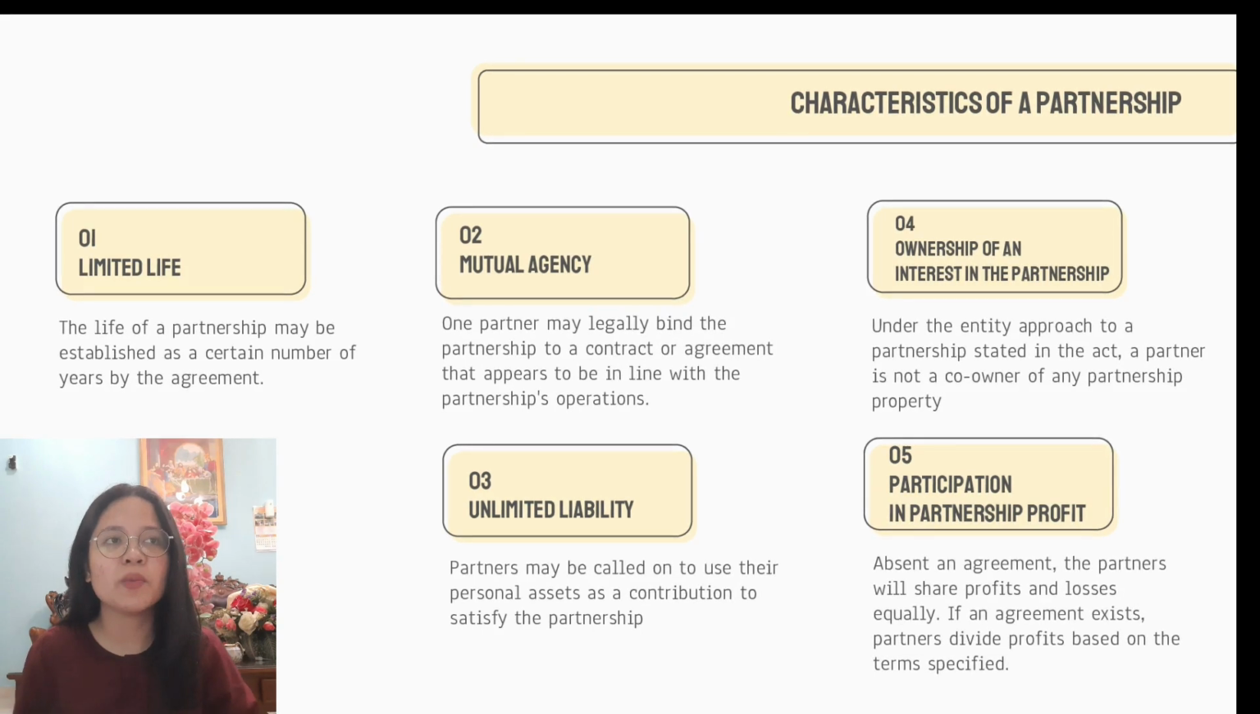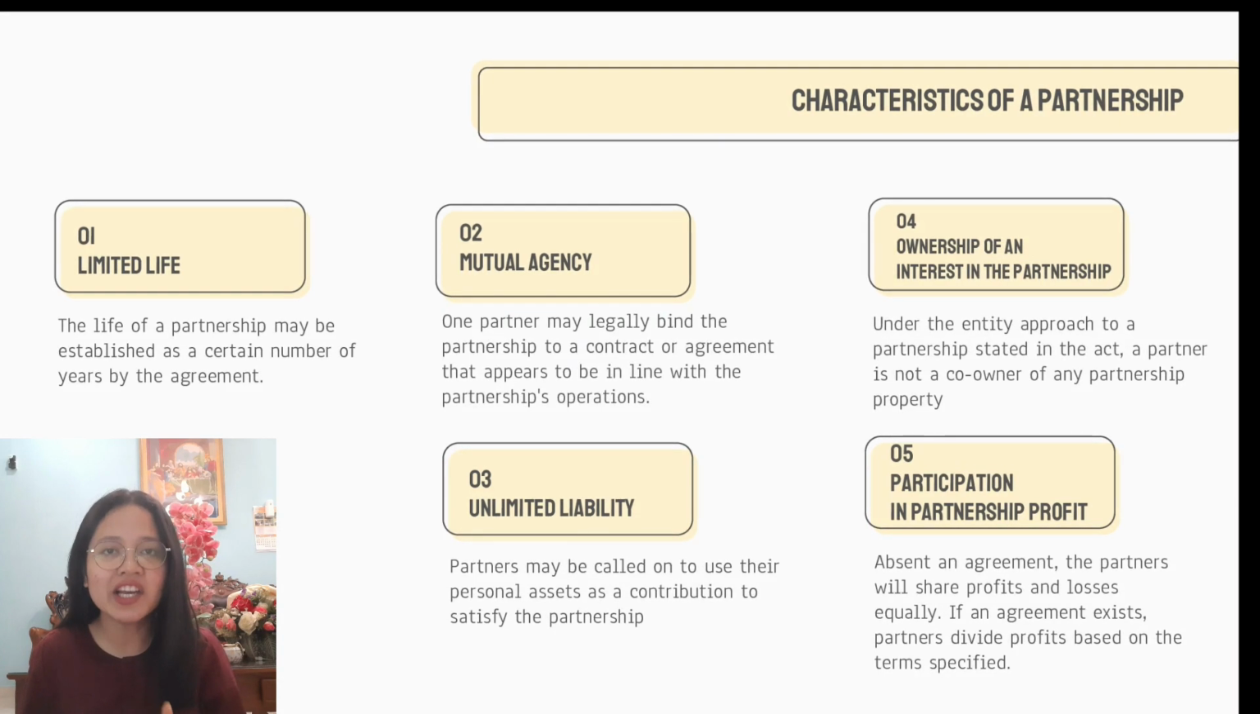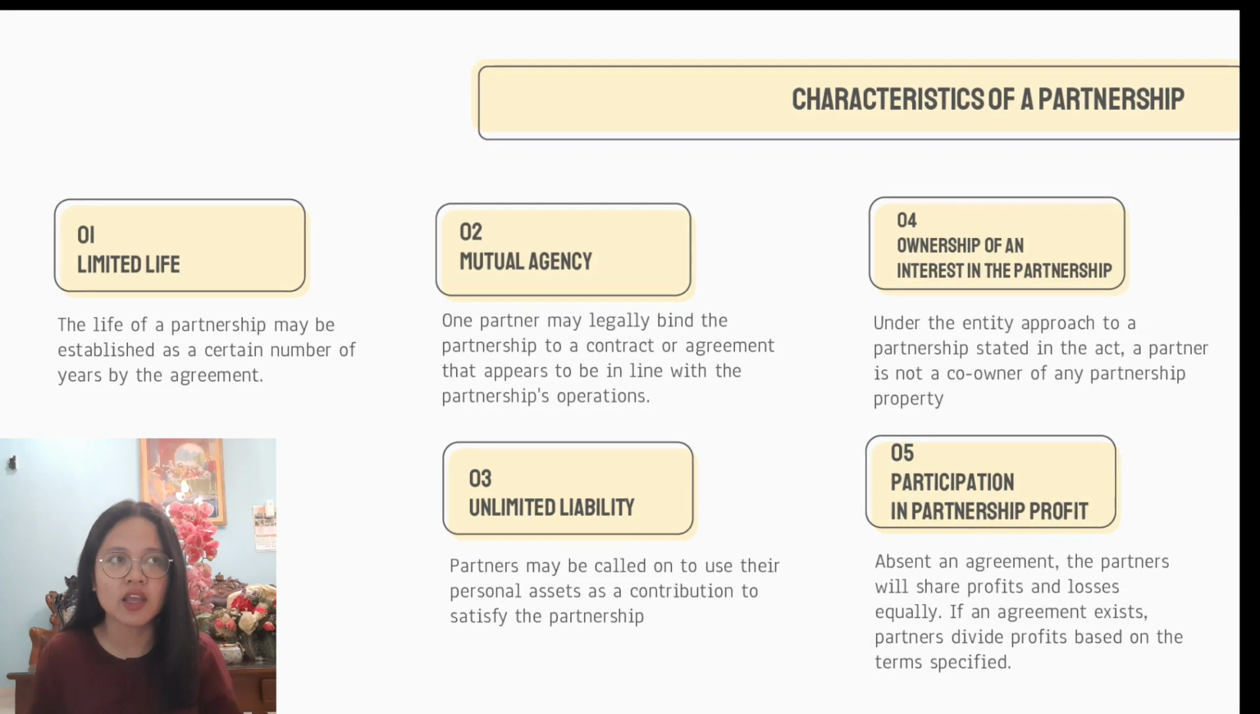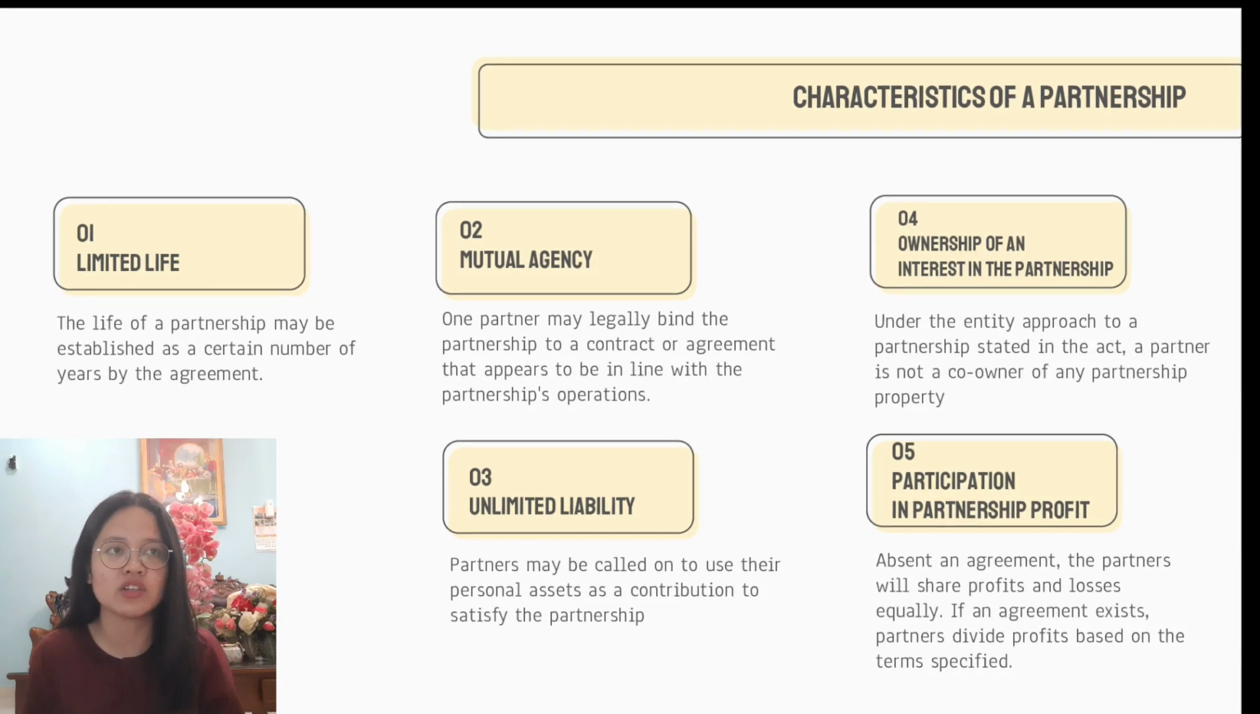4. Ownership of an interest in the partnership. The only transferable interest of a partner is his or her share of profits and losses of the partnership and the right to receive distribution, including any liquidating distribution.